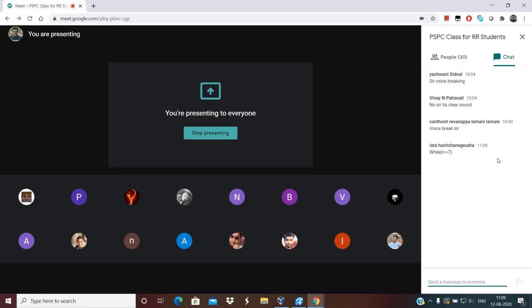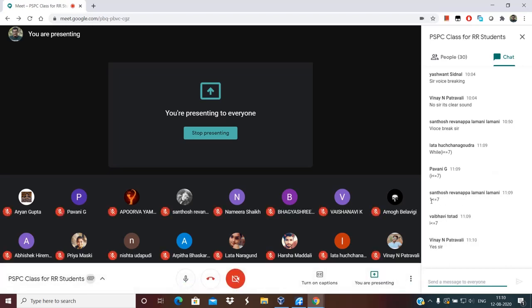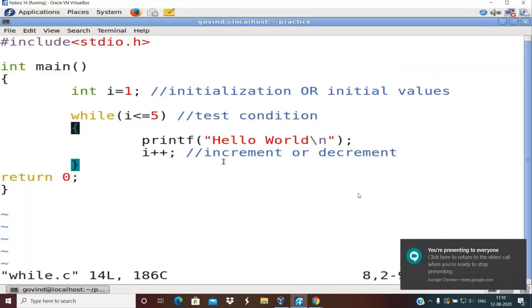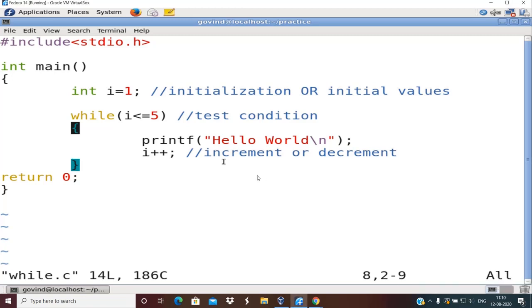Yes, Lata has written while I less than or equal to 7. Yes, others, you can just give it a try. I'll wait for a few seconds. Pavani is telling correct. Santosh is telling I less than, correct. So all of those who have replied are right. You just need to write this condition. Instead of I less than or equal to 5, you just write I less than or equal to 7. I'll just replace that 5 with 7.